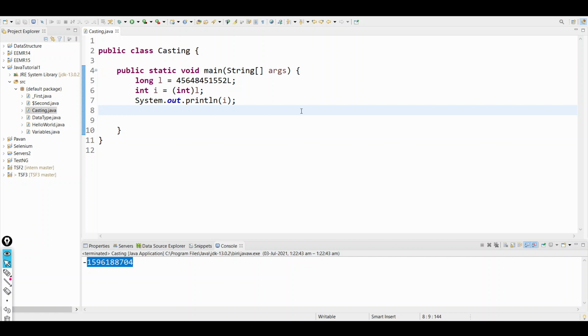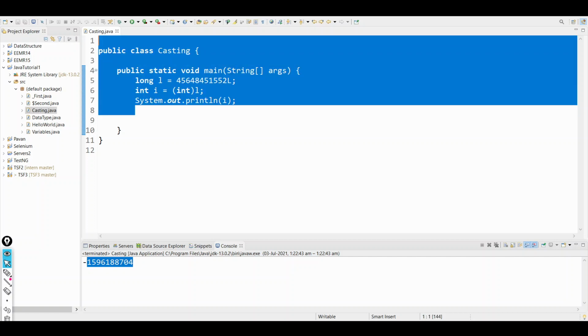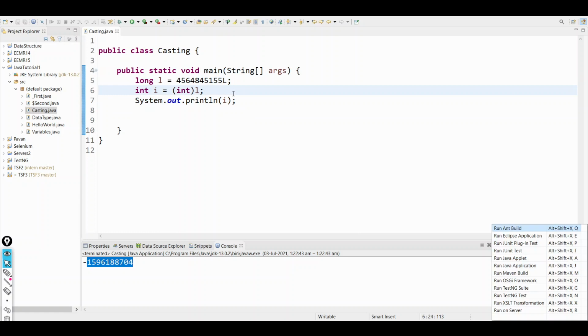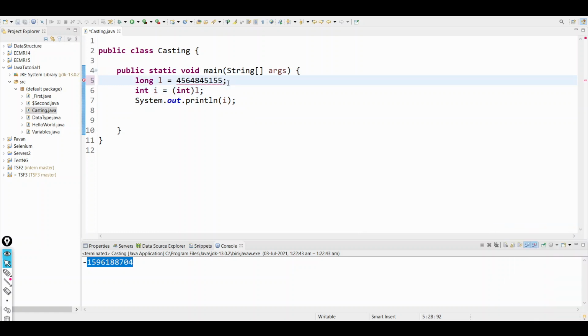So if you try to forcefully give a value outside the range of your data type, then there will be information loss. Inside the int range it is fine. For now this is inside the int range, right?